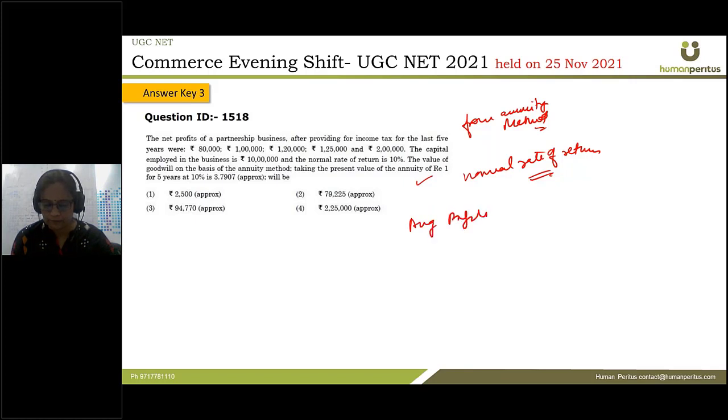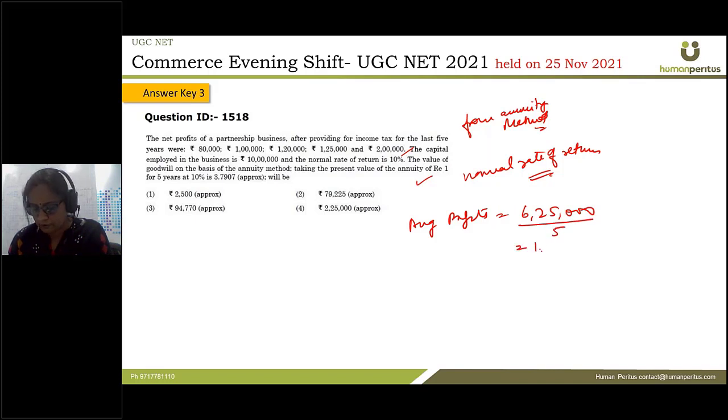The profits for 5 years have been given to us: 80,000, 1 lakh, 1 lakh 20, 125, and 2 lakh. We will arrive at the figure of average profits by dividing the total with 5. So it amounts to 6,25,000 divided by 5.